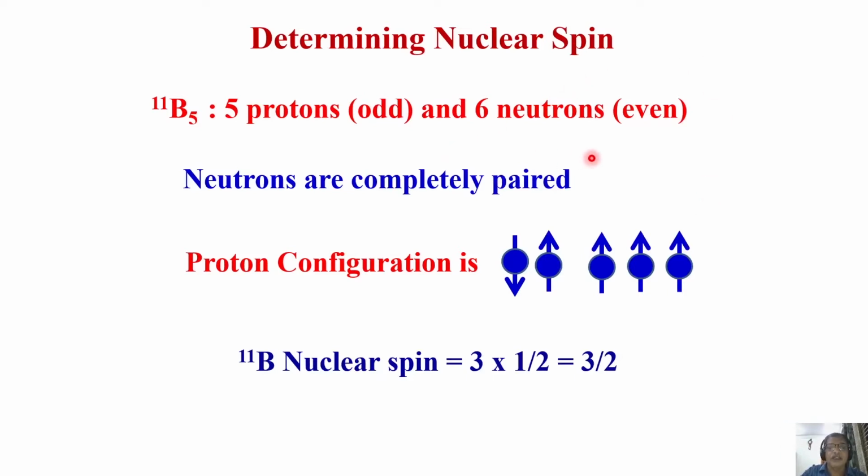As far as the neutrons are concerned, they are completely paired, so we don't have to worry. Now, there are 3 unpaired protons. As a consequence, the boron 11 nuclear spin is 3 into half, which is 3 by 2. See, boron 10 is spin 3, boron 11 is spin 3 by 2, which you could also get from that table which I gave you by an empirical rule.